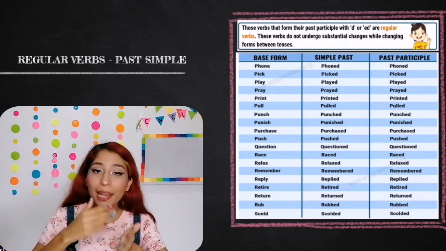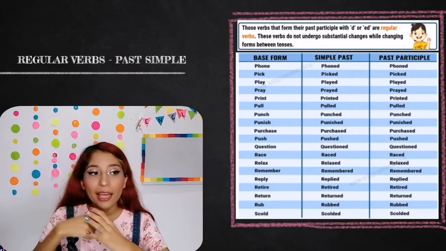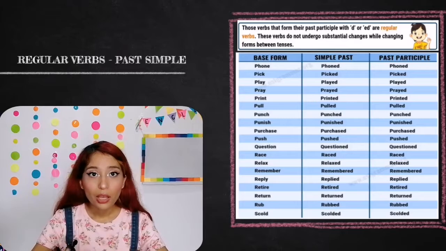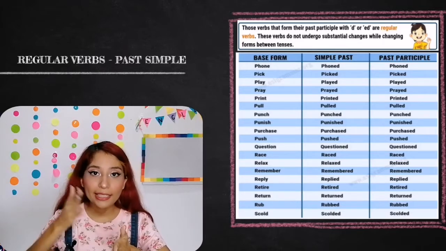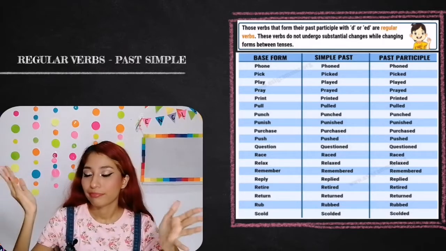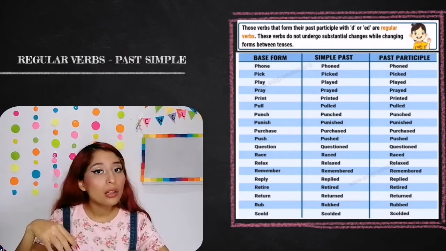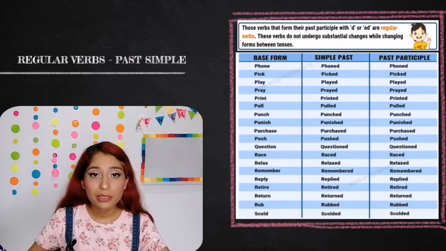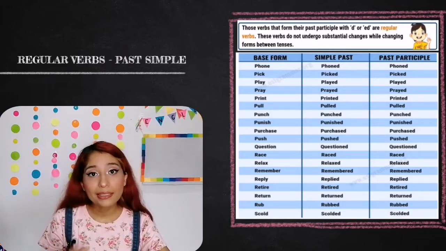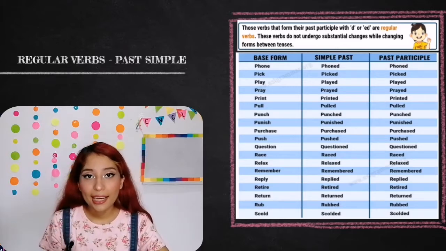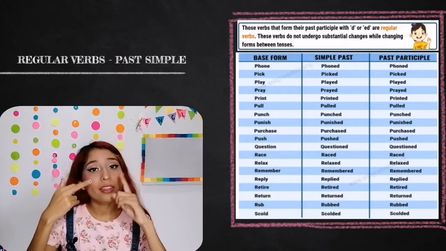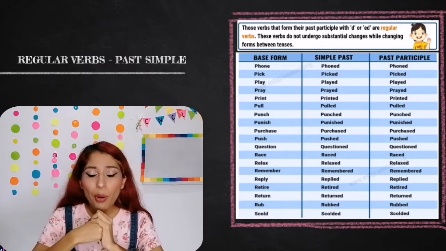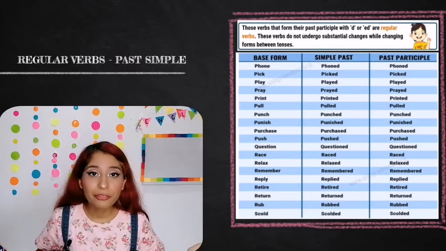For example, play, played. Another example would be return, returned. Call, called. Those are the regular verbs. The regular verbs are the ones that you add ed at the end, and the other type are the irregular verbs. The irregular verbs are the ones that don't have roots.